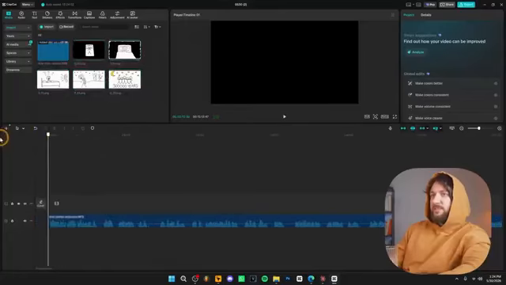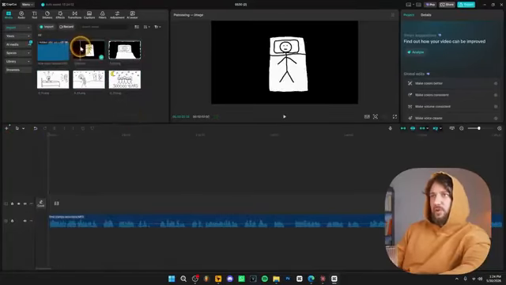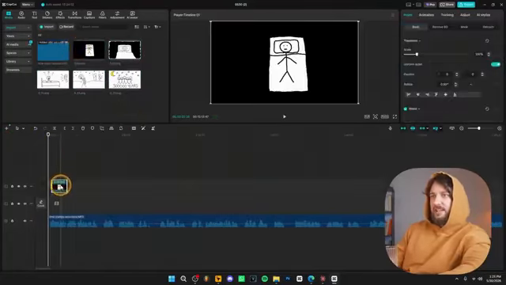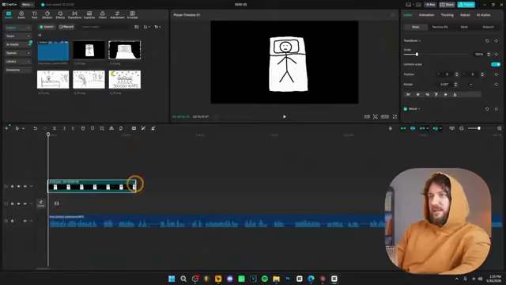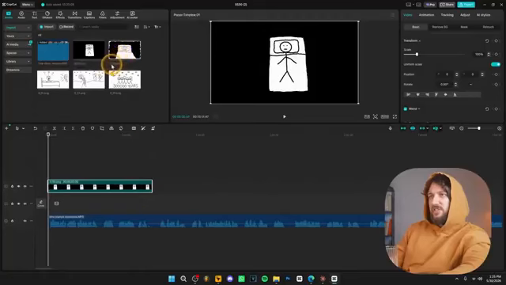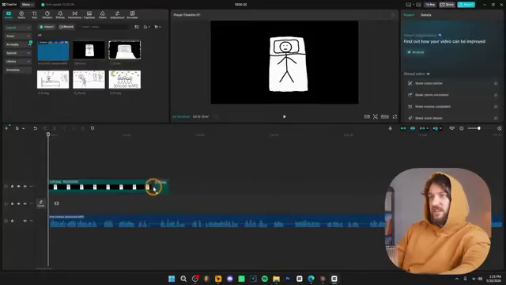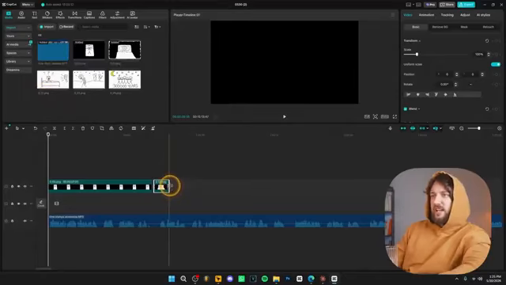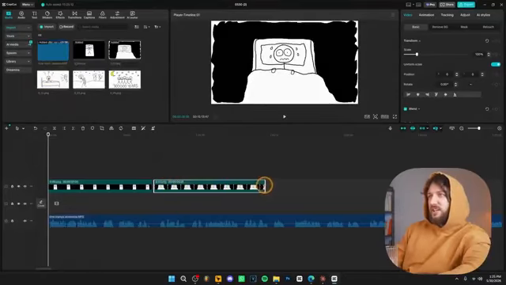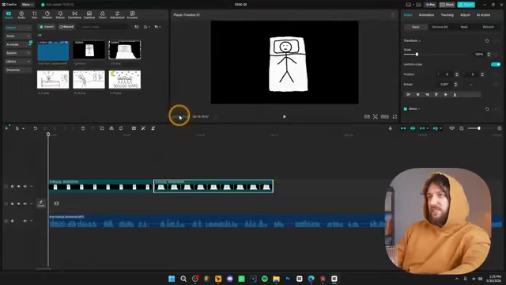And now basically, based on the title of the image, this one over here is 0 seconds, you drag it until 7 seconds over here, because the next image should start at 7 seconds. As you can see, the second image says 0.07, which is 7 seconds. Then the third image starts at 0.15 seconds. That means we need to drag the second image until 15 seconds over here.